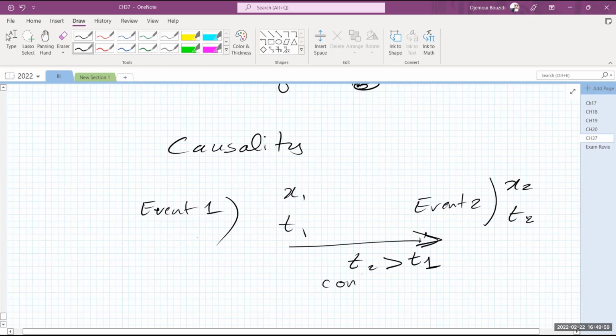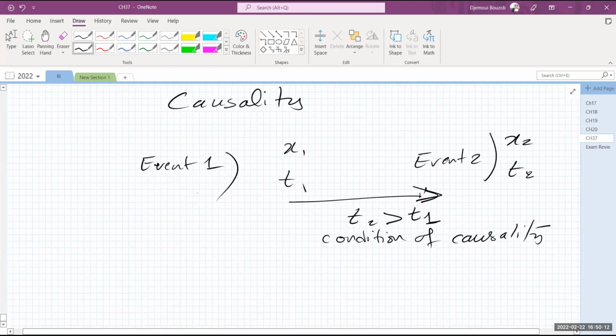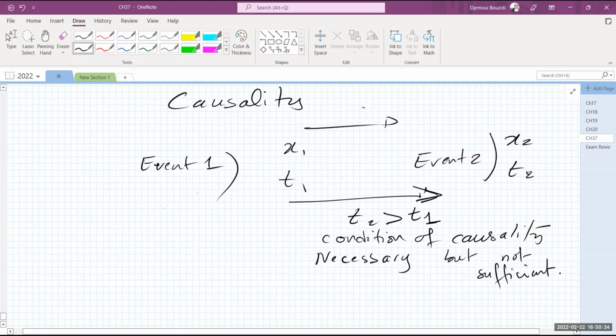This is a condition of causality. It's necessary, but not sufficient. Okay. So in other words, this must happen before the other one. That is basically the condition for causality here, for event 1 to cause event 2.